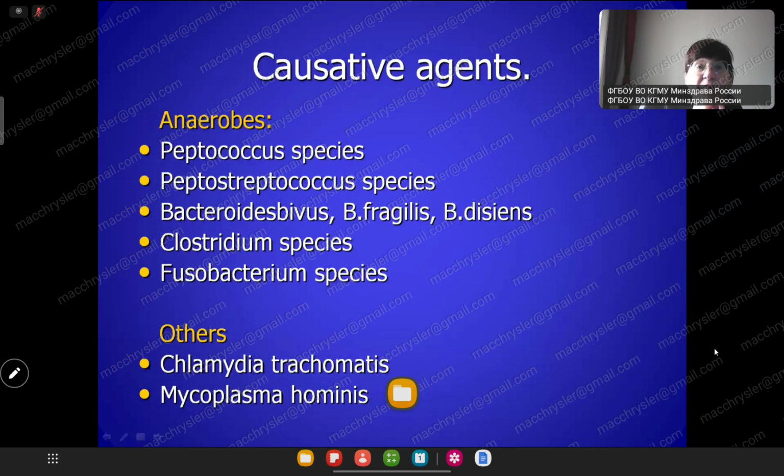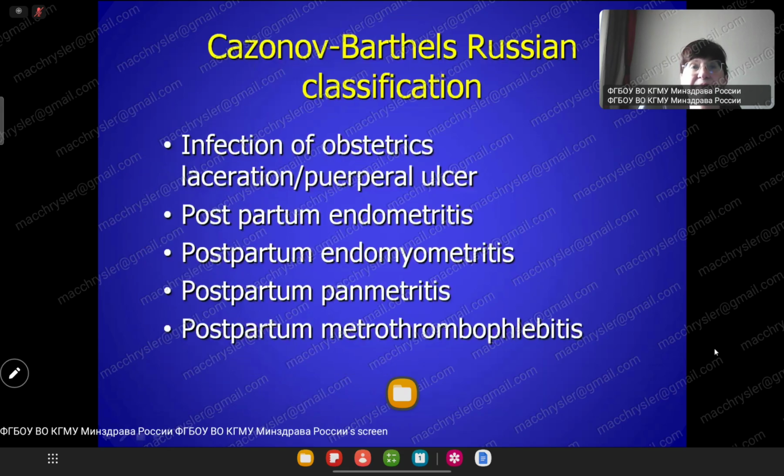Anaerobic: peptostreptococcus, bacteroides, clostridium, fusobacterium, and also chlamydia trachomatis, mycoplasma hominis, mycoplasma genitalium. What else do we know? Herpes, genital herpes, what else, trichomonas, gonorrhea.